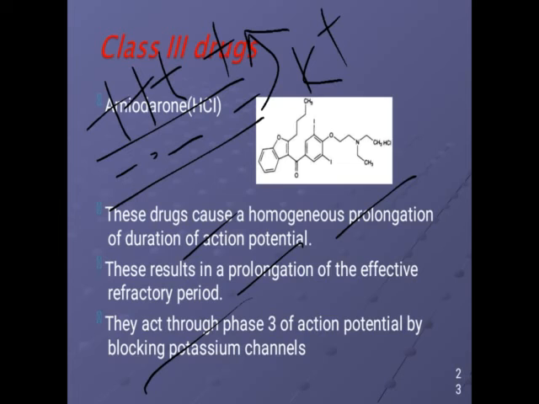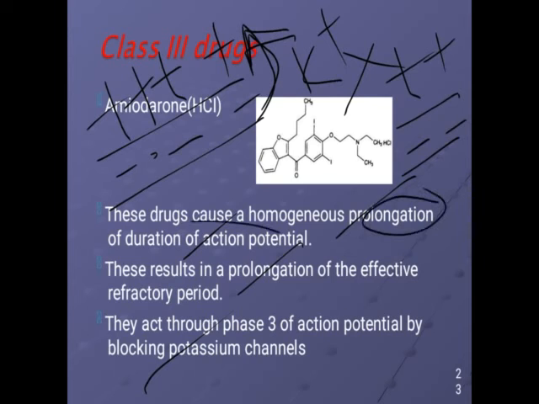Okay, but when potassium channel antagonists or blockers are given, there is no efflux of potassium from inside the cell to outside the cell, and it blocks this potassium efflux. So outside there is a positive charge that remains as it is, inside there is a negative charge that remains as it is. Okay, so it prolongs the duration of the action potential.